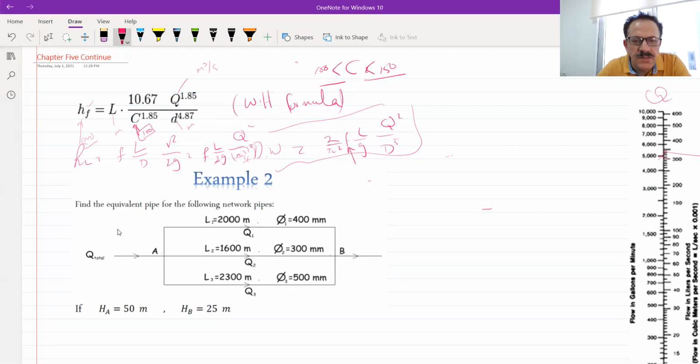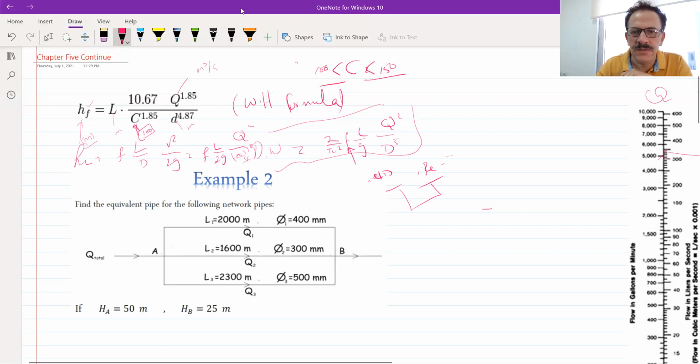This f is the Darcy-Weisbach friction factor. It will depend on the type of flow, the roughness of the pipe, E over D, and the Reynolds number. Okay, go ahead, please. I think it is like f L over D times V squared over 2g. Yeah, this is the normal one.